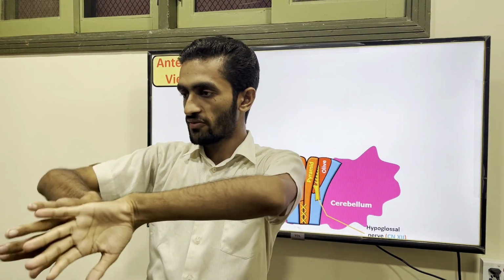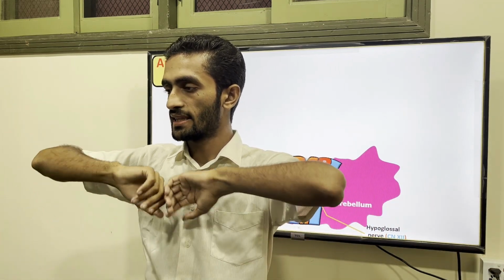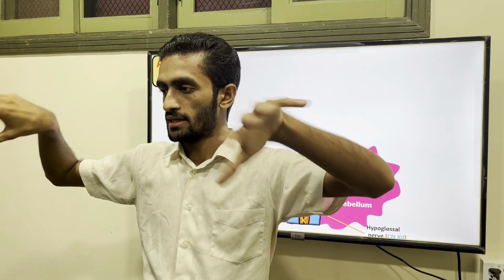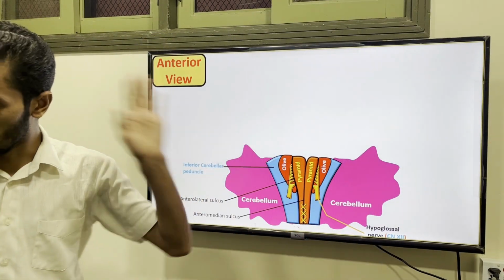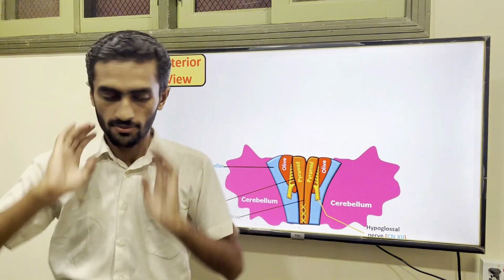Your midbrain is connected with the cerebellum by the superior peduncle, the pons is connected by the middle cerebellar peduncle, and your medulla is connected by the inferior cerebellar peduncle. So the transverse fibers go into the medulla, the pons and the midbrain. So they are going into the cerebellum, because the cerebellum is present posteriorly.